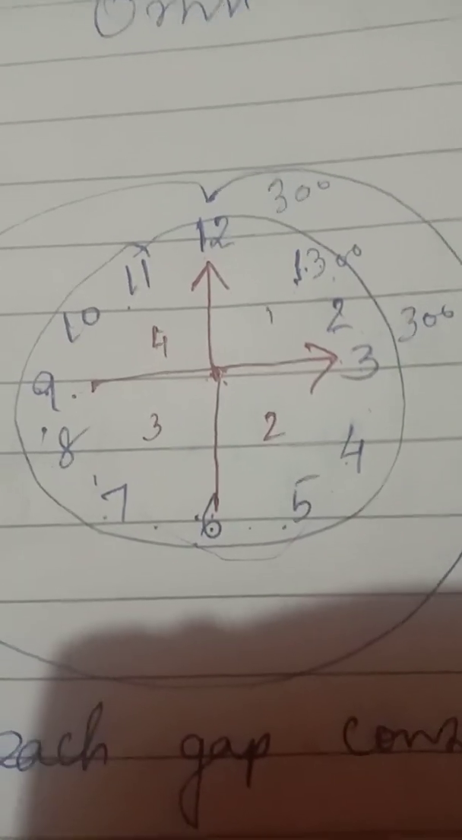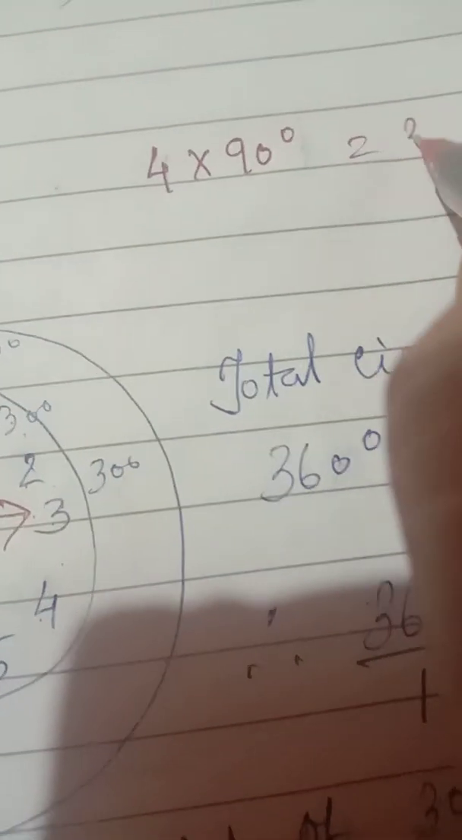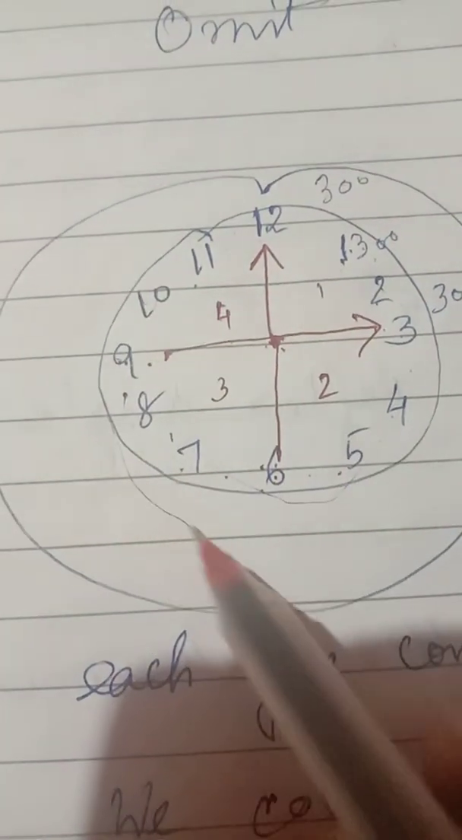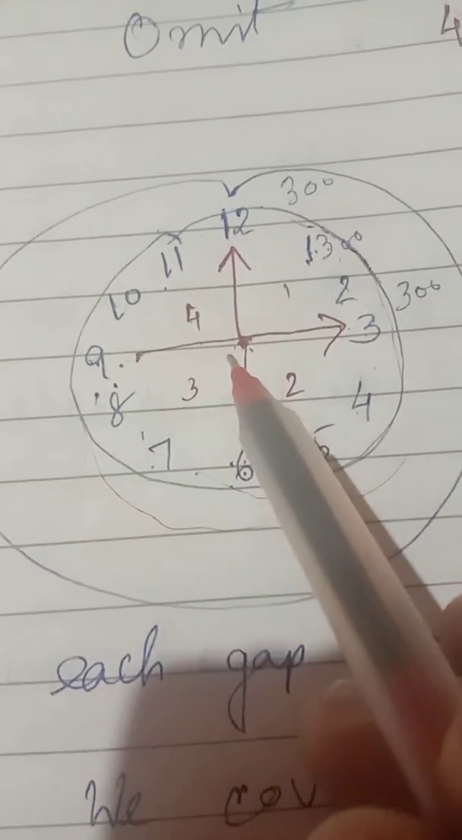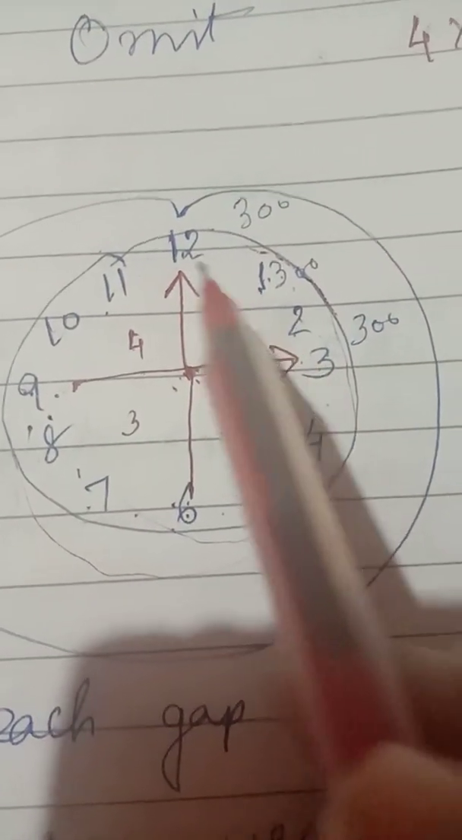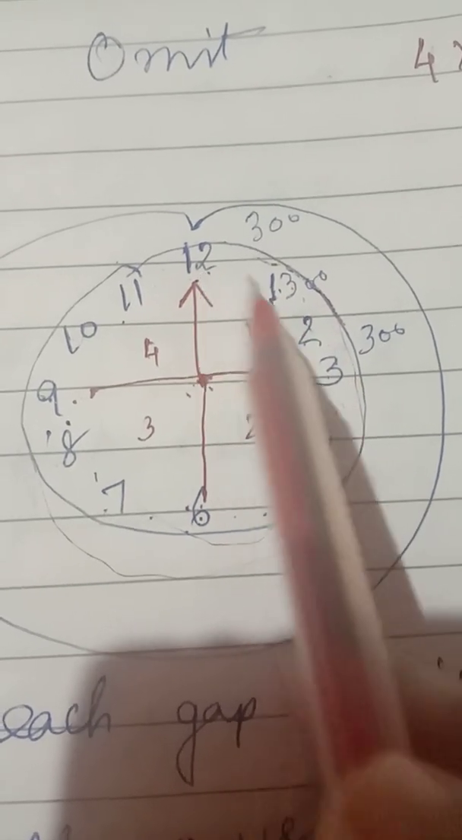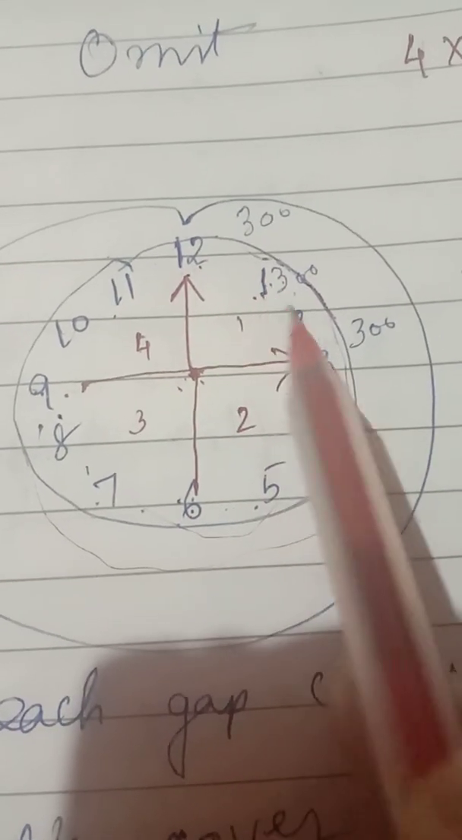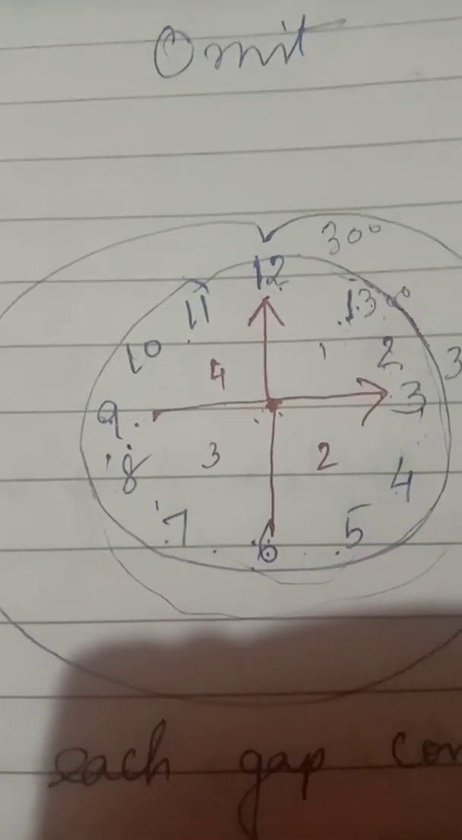As we know, 1 right angle means 90 degrees. So 4 right angles, 4 multiplied by 90, is 360 degrees. So inside the clock, the total is 360 degrees. Now, if asked what is the degree measurement between each gap, between 12 and 1, how many degrees, between 1 and 2, between 2 and 3, how will we calculate?